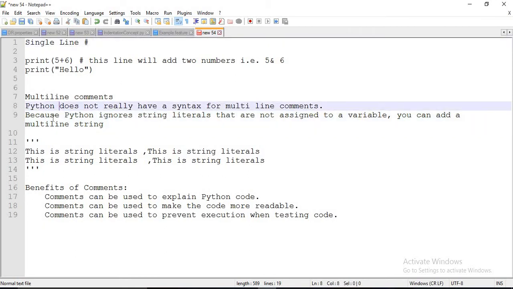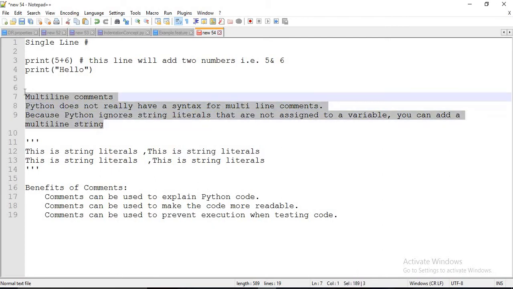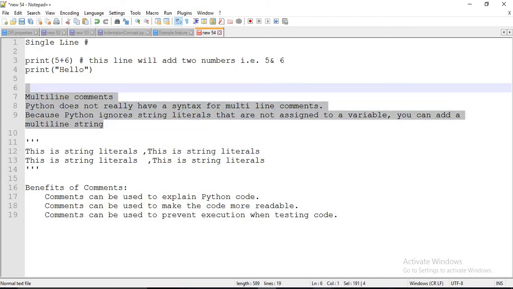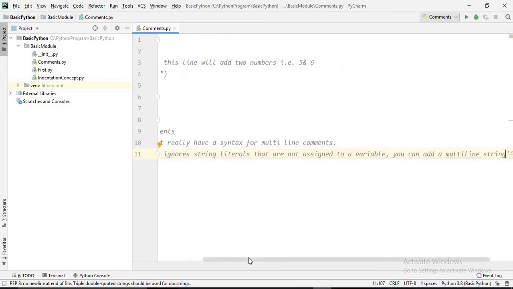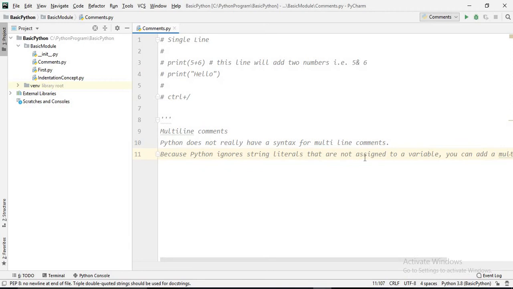But there is a workaround, because Python ignores string literals that are not assigned to a variable. You can use a multi-line string. This is not a multi-line comment, this is a multi-line string. See, if we use triple quotes and paste here, this will be treated as a comment as long as we do not assign any variable to it.